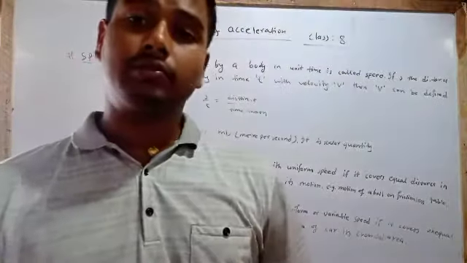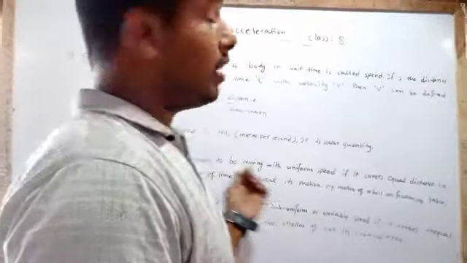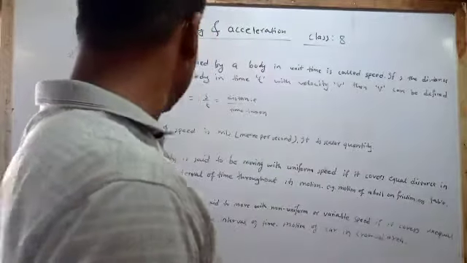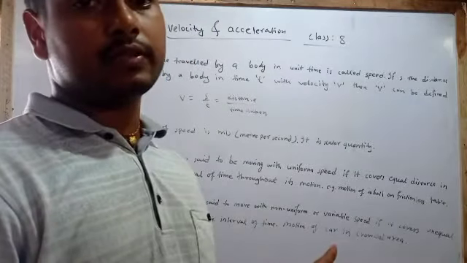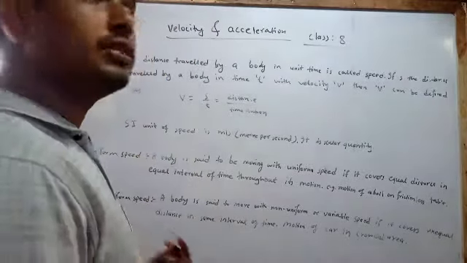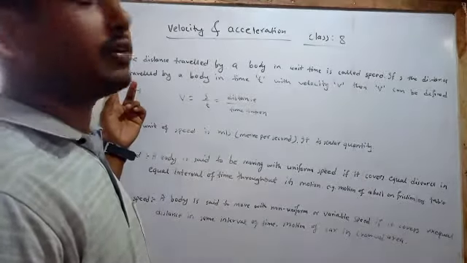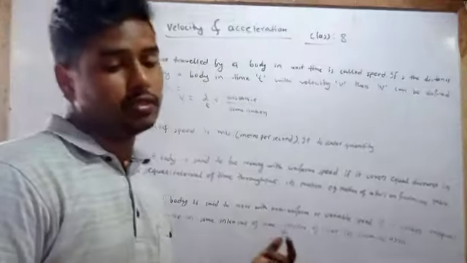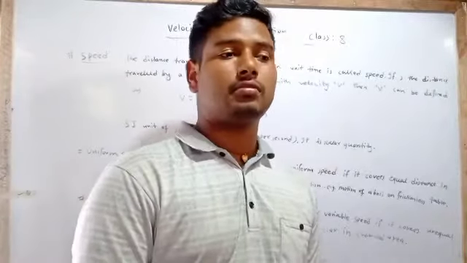Now we are going to discuss speed. Here, speed, uniform speed and non-uniform speed are written. First of all, we have to define speed. What is speed? Distance per unit time.